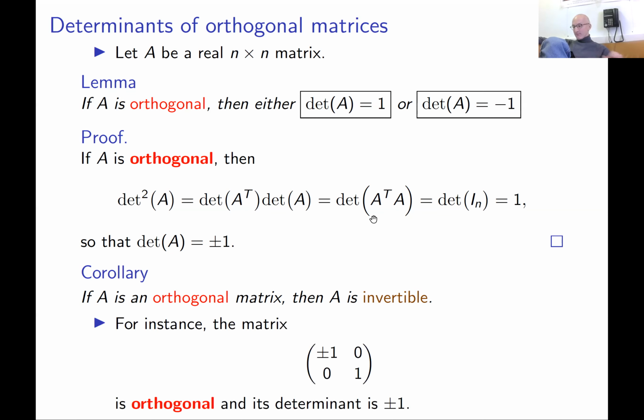Okay, and this is an example which I just mentioned a few seconds ago, in the 2 by 2 case. You take this matrix with plus minus 1 here and 1 here. One can check that this condition of orthogonality is satisfied: A transpose times A is identity. Its determinant is plus minus 1. Note that when it's 1, the matrix is just identity, but when you have minus 1 here, this is a reflection in the y-axis. Let us briefly mention a few more important properties of orthogonal matrices that follow from the definition.